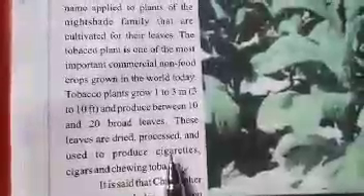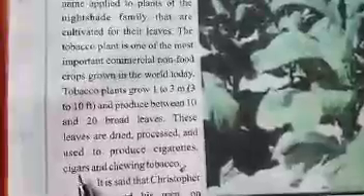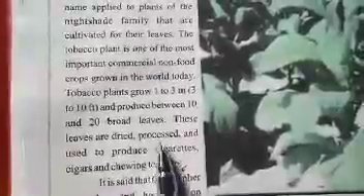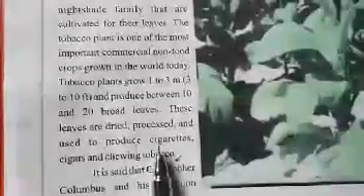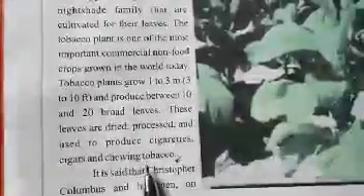Now, what is the result of this process? The result is to use it to produce cigarettes. These leaves are used to produce cigarettes, cigars, and chewing tobacco. These are the three categories. It is the outcome of this processing. The dried leaf is processed and used to produce cigarettes, cigars, and chewing tobacco. Cigars, it is a noun. Cigarettes is a noun, and chewing tobacco, it is a noun.